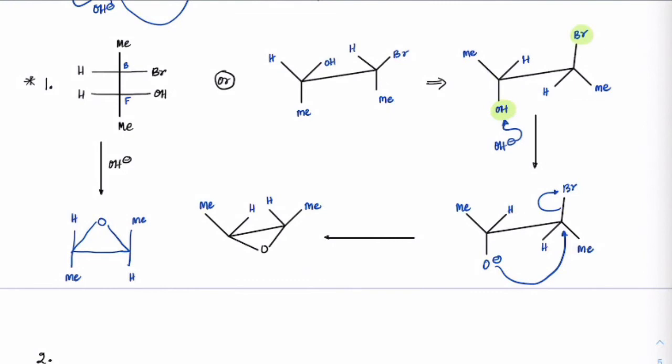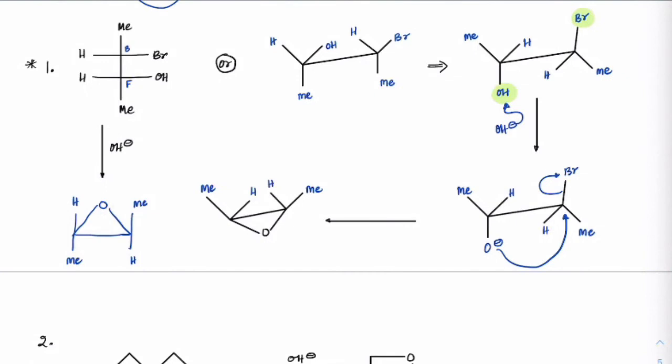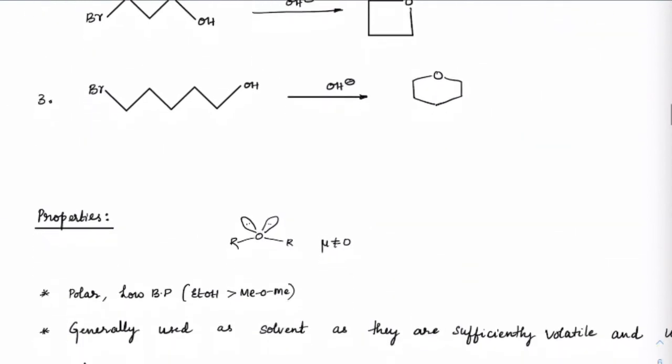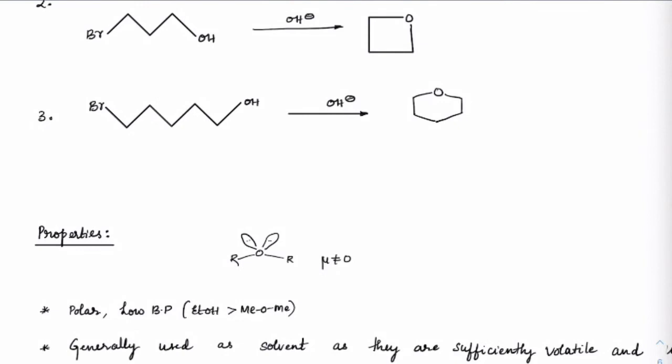Okay. Those who know this, you can just skip the steps and just directly write what is the product coming. Those who are still struggling, please make a note of this and see how it is working. Right. Next two are the same case. I repeated that, so you guys can see that. One is oxetane and oxane.